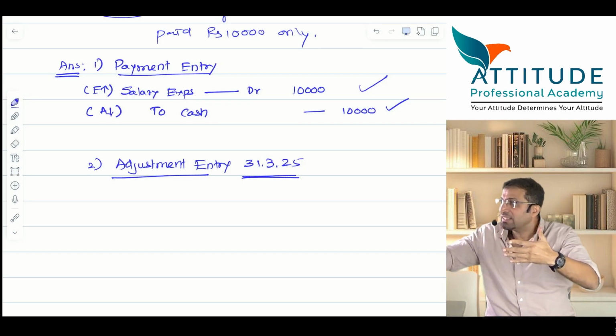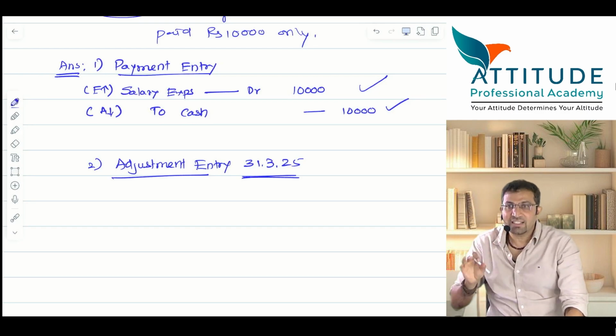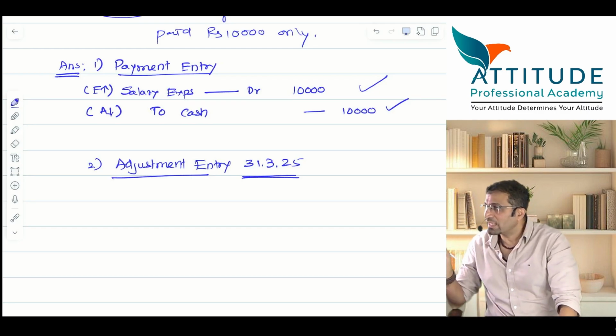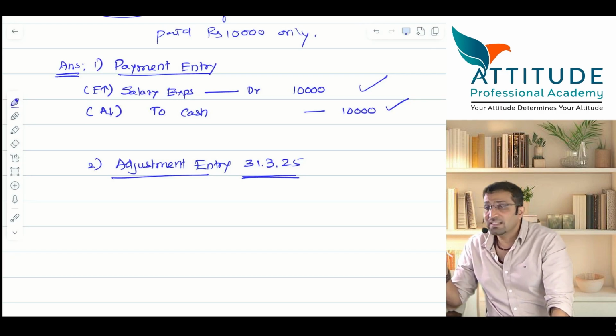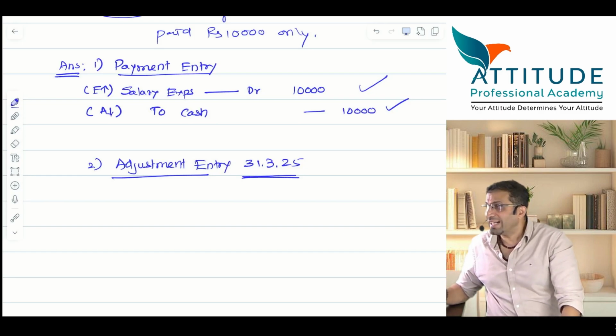एक wage register रहता है. वो wage register में कौन सा employee को कितना दिया है वो calculate करने का, कितना नहीं दिया है वो भी calculate करने का. And this is done at the year end. And at year end you will pass an entry. Now at year end you come to know how much you have not paid.